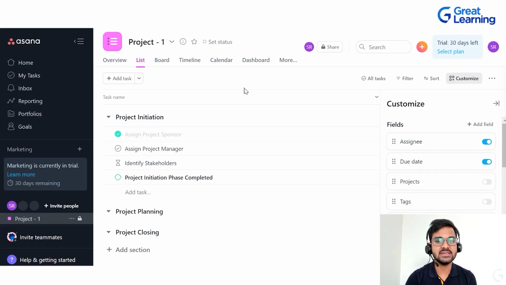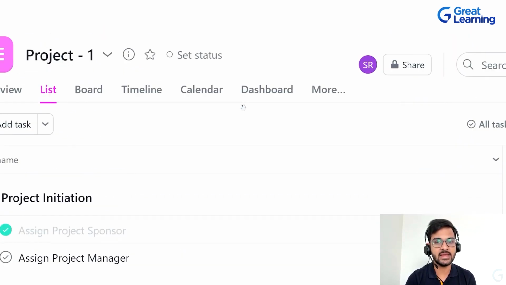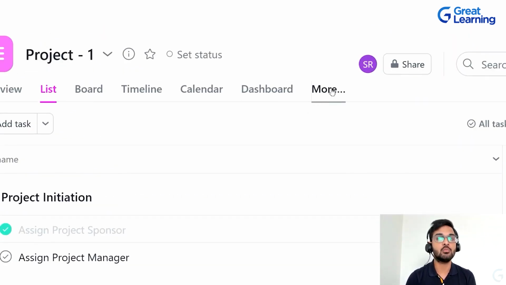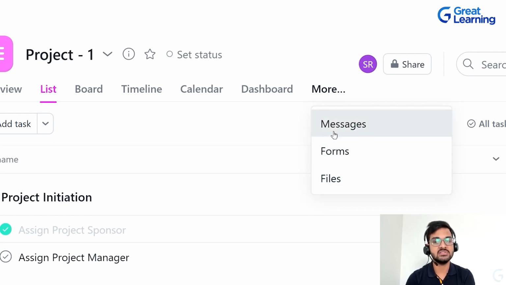So now that we have understood about the different views in Asana project management tool, let's try to understand more about the messages, forms, and files. So as you can see, just adjacent to the dashboard tab, there's an option called more. As soon as you click on that, it is going to show you 3 options which says messages, forms, and files. So let's say we want to talk about messages first.